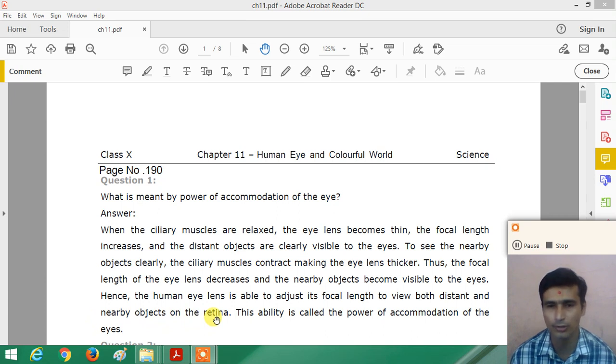The image of a nearby object as well as a far object must be produced on the retina, and the ability of the eye lens to produce the image of a far object and a near object on the retina is called the power of accommodation of the eye.